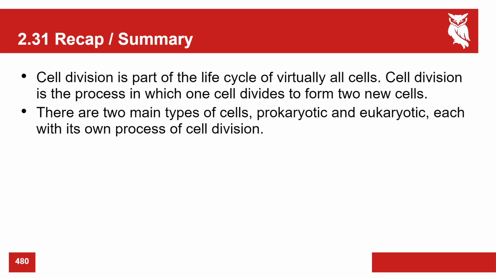Isn't meiosis like the opposite of mitosis? Not necessarily the opposite. Mitosis makes genetically identical cells that are both diploid. So the original cell for mitosis has two sets of chromosomes. The daughter cells in mitosis have two sets of chromosomes. With meiosis, that's a specialized type of cell division for gametes. You know what I mean when I say gametes? Okay, so essentially what happens is they go from diploid, having two copies, to having one copy, haploid.